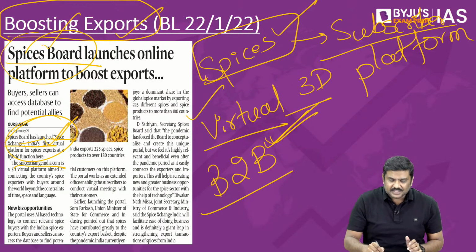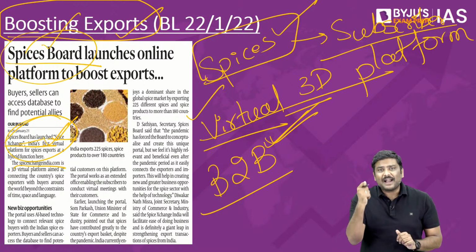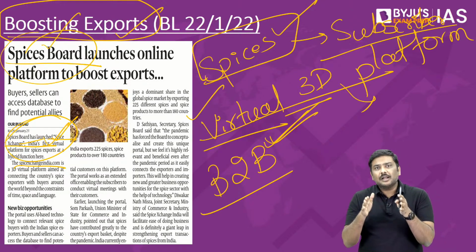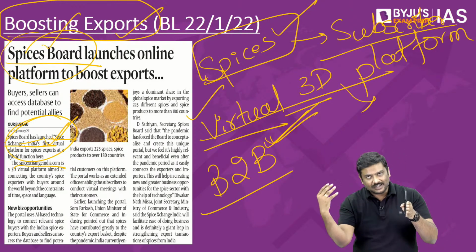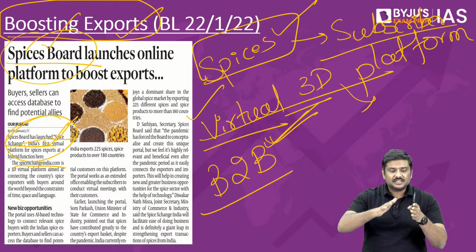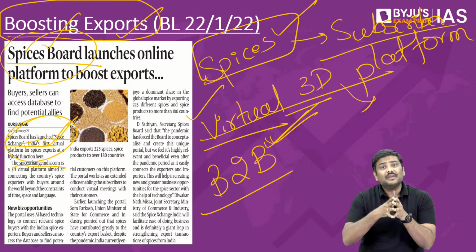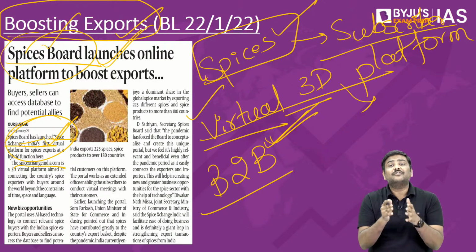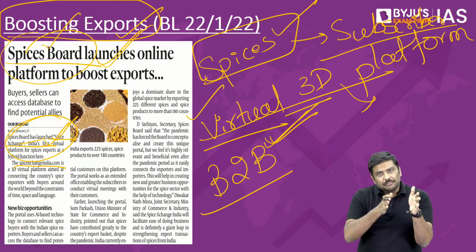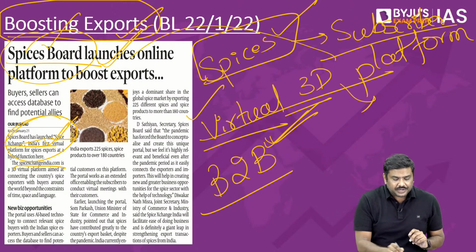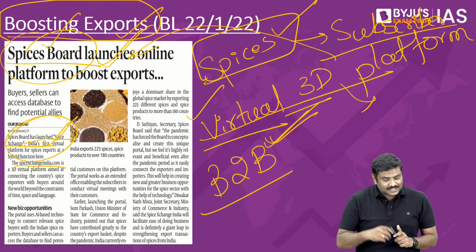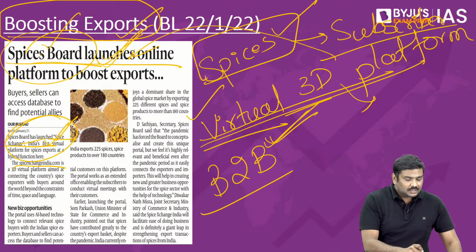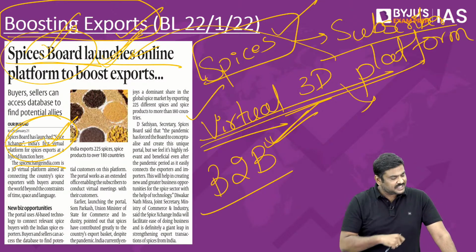And third very important point, this is India's first virtual 3D platform to promote spices exports. Fourth very important point, on this platform, the buyers can find the sellers or the sellers can find the buyers, and a virtual meeting between both of them, that is the buyer and seller, is promoted on this platform itself. So, these are some of the very important points related to the first virtual 3D platform that has been launched by the Spices Board to promote the spice exports from India.